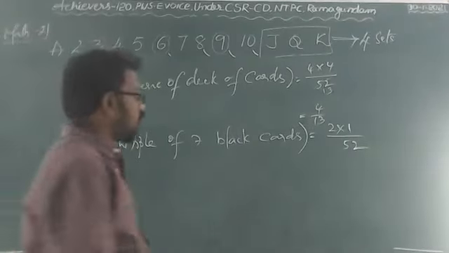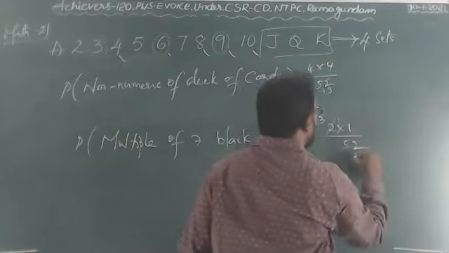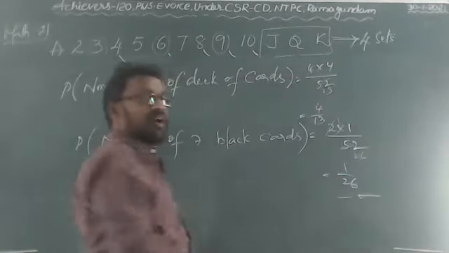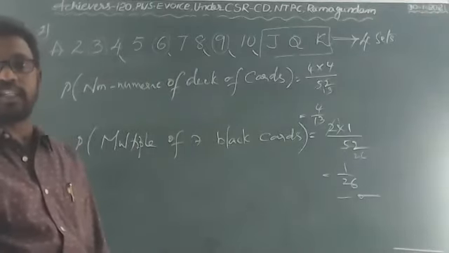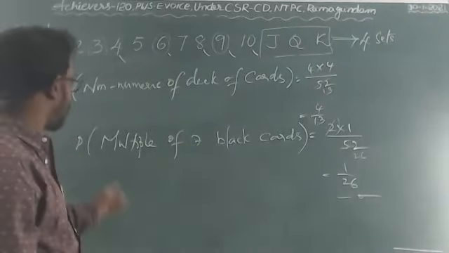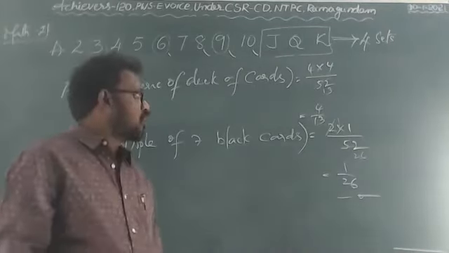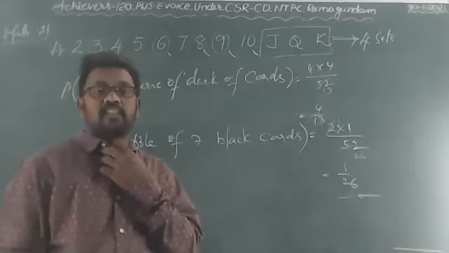So only 1. 2 ones are 2, 26, which is nothing but 1 by 26. The probability of getting multiples of 7 among black cards is 1 by 26.